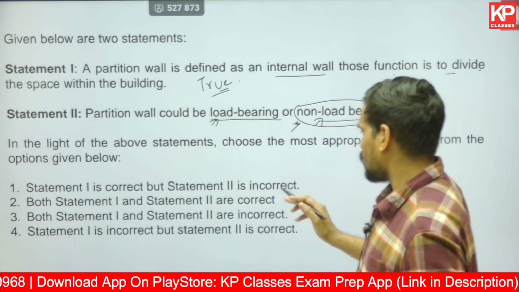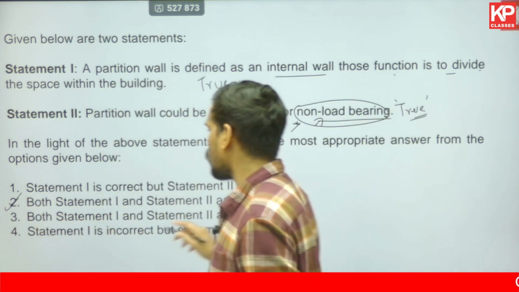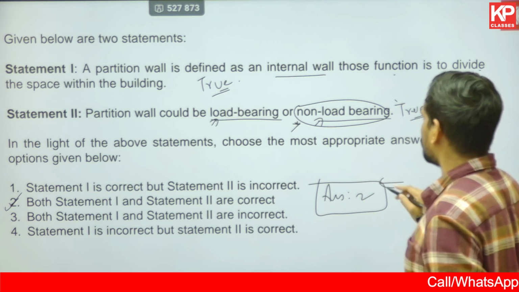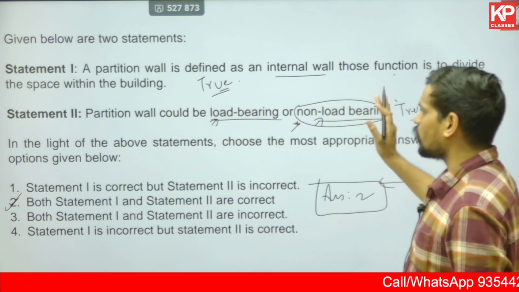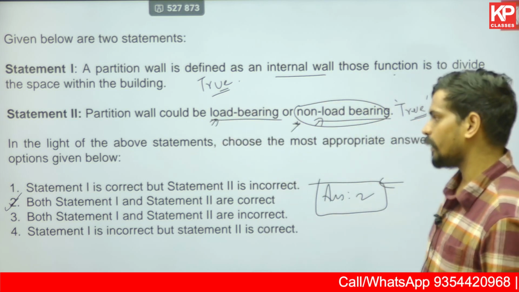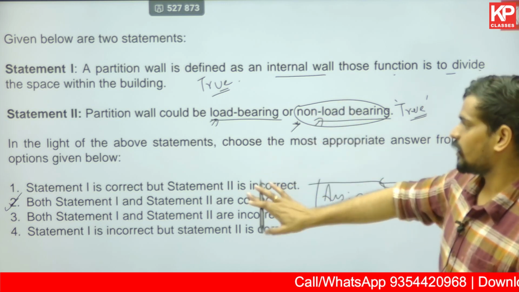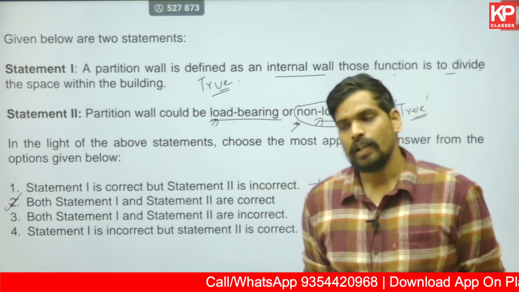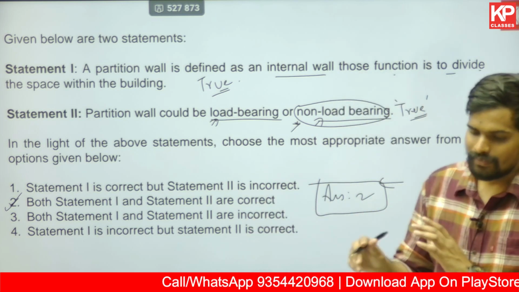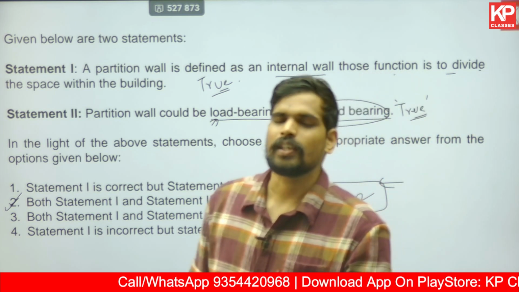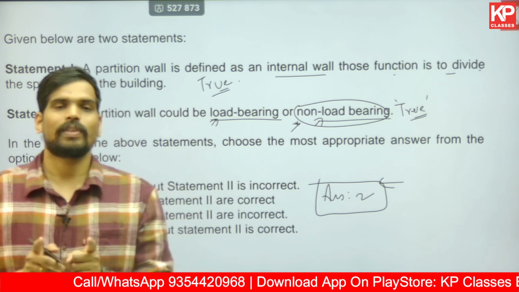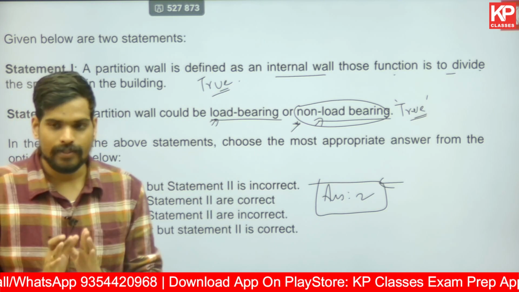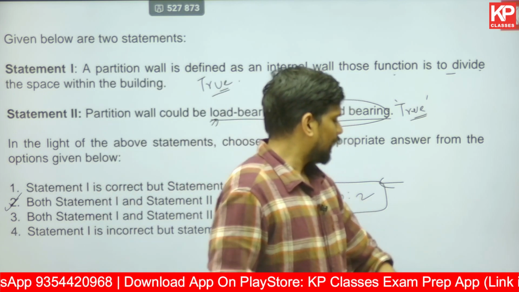So both statement 1 and statement 2 are correct would be the most appropriate answer for this question. However, if someone thinks that the second statement is false because partition walls are generally non-load bearing, so second is incorrect, first is correct, and selects option 1, I would not say that is a completely incorrect answer. But this is the more appropriate answer. Whenever there's a kind of conflict in the options, you should always go with the option which you think is more relevant in the given situation, and option 2 is the more relevant option in this situation. Hope that is clear for you.